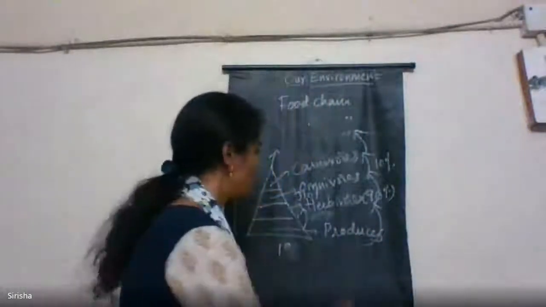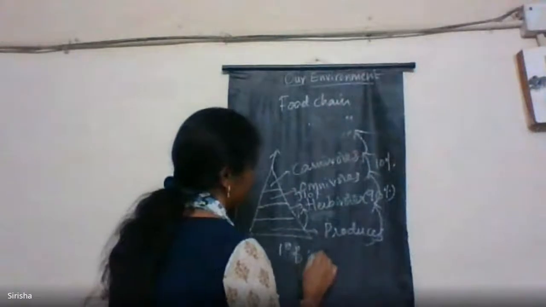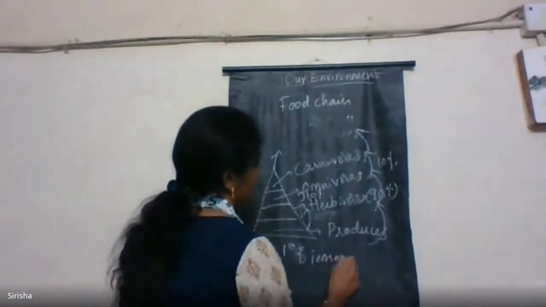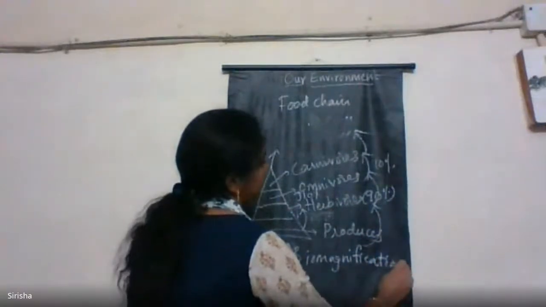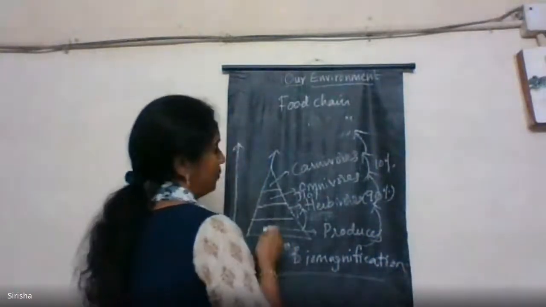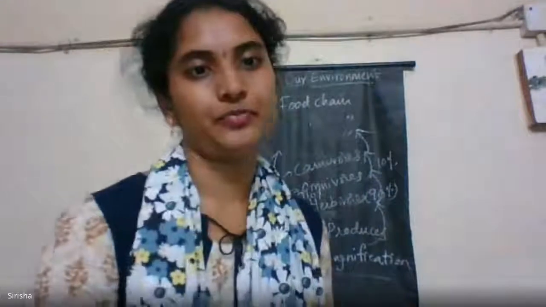Next is biomagnification. So what is biomagnification? When you go from the bottom level to the upper levels, the concentration of harmful chemicals increases.